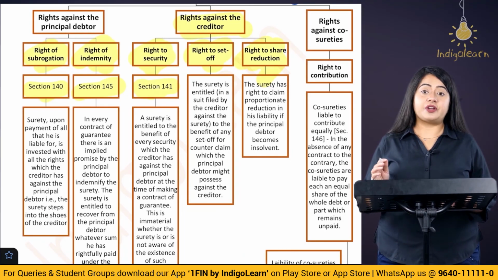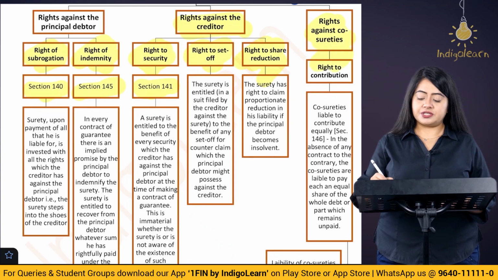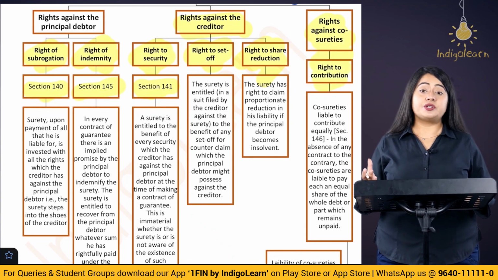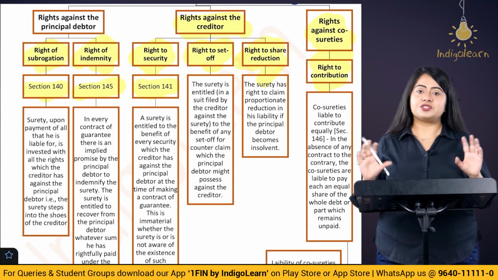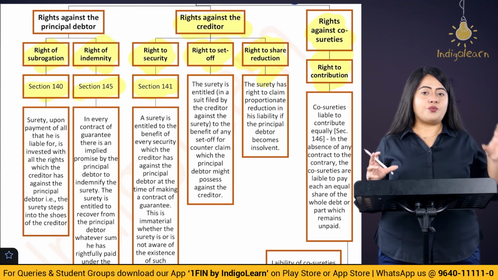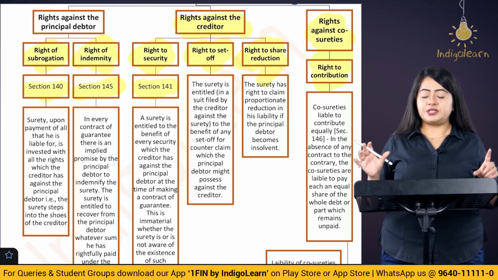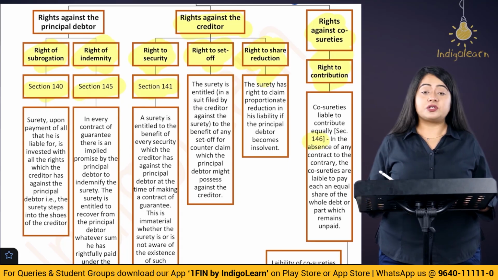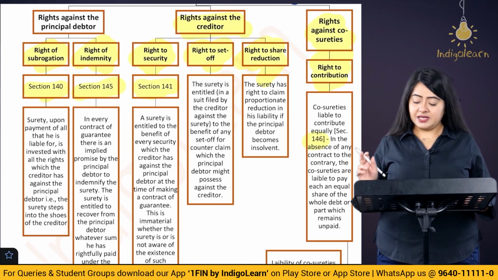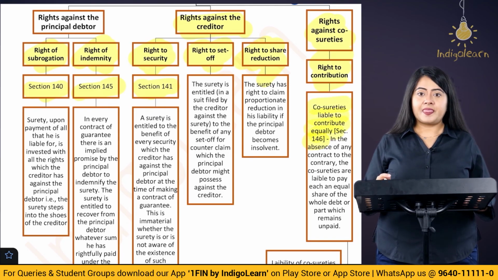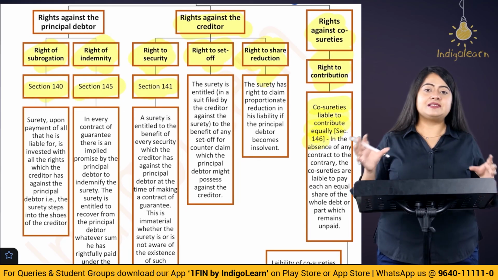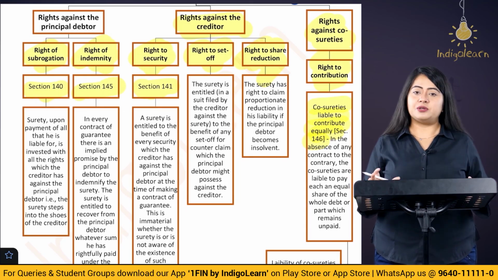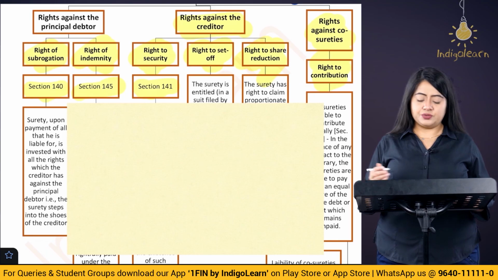Next, let's talk about the right of the surety against co-sureties. What are co-sureties? Co-surety is when there is more than one surety involved, more than one guarantor. In that case, what is the right of one co-surety against the other co-sureties? It is stated in section 146 and section 147. Section 146 says that co-sureties are liable to contribute equally. So if there is no contract between the co-sureties, then they are going to contribute equally to the liability. Let's take a simple example to understand this.